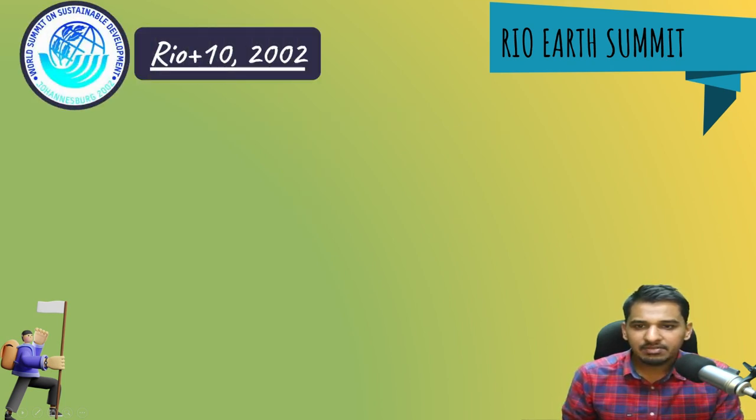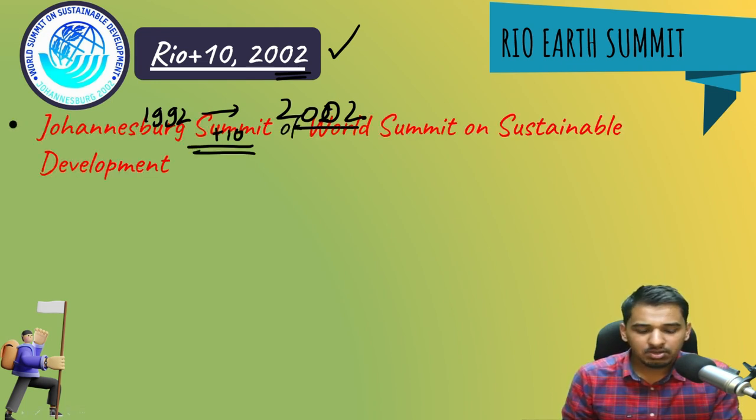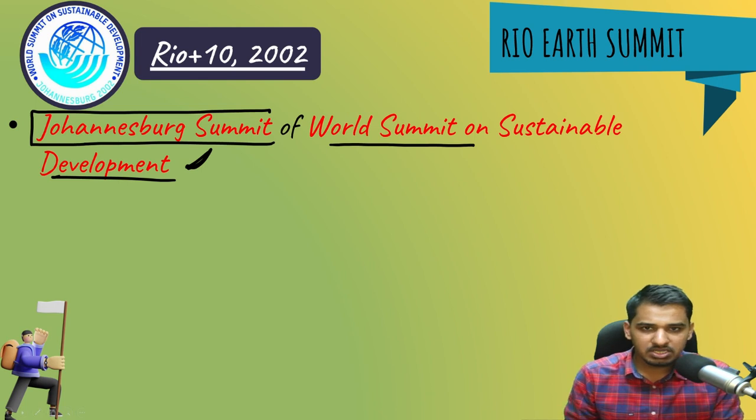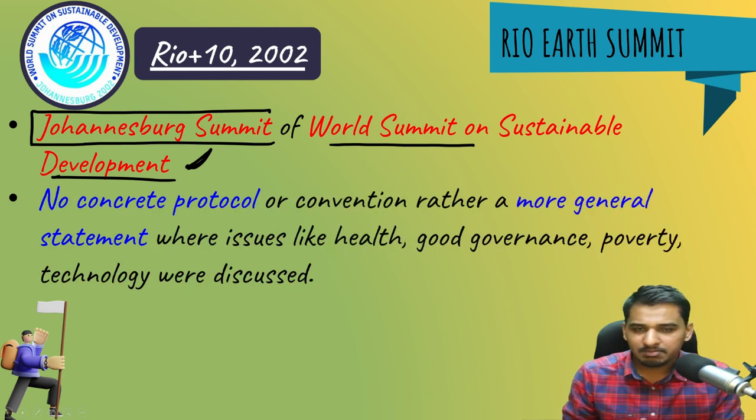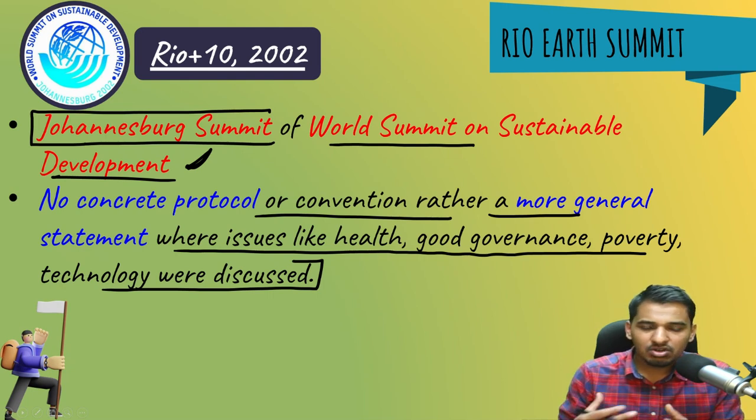So moving ahead, we have Rio plus 10. This happened in Johannesburg in the year 2002, and plus 10 because this happened 10 years after the 1992 summit. This is known as the Johannesburg Summit, World Summit on Sustainable Development. Again, the focus is on sustainable development, but nothing much came out of this. The meeting was not much of a success, with no concrete protocol or convention, rather a more general statement on issues like health, good governance, poverty, and technology. Nothing concrete came out of it.